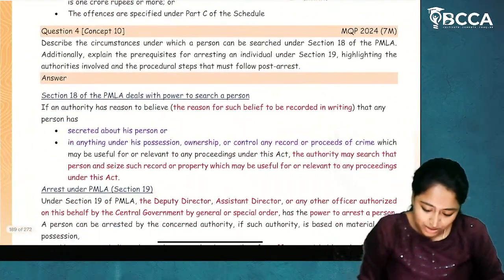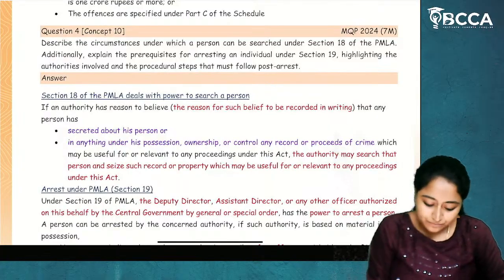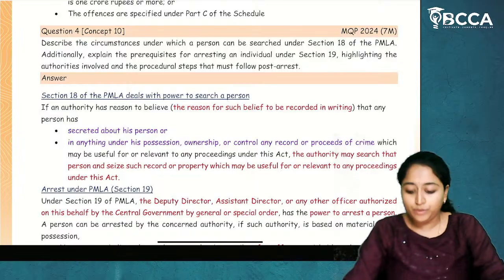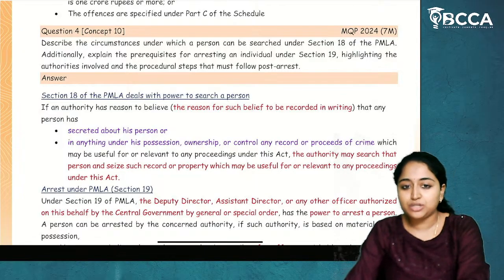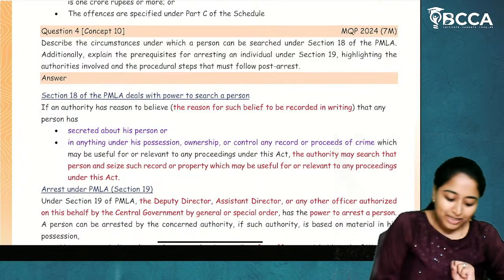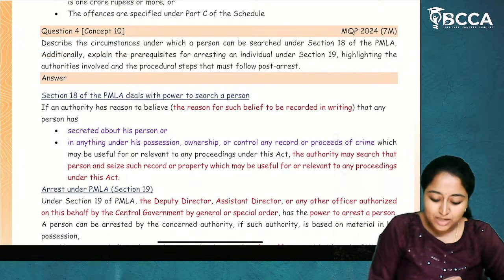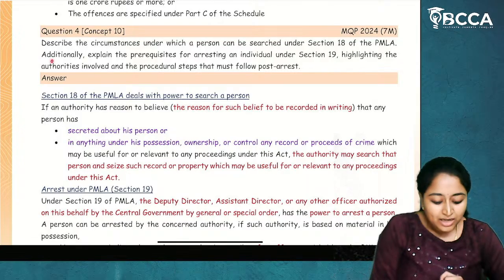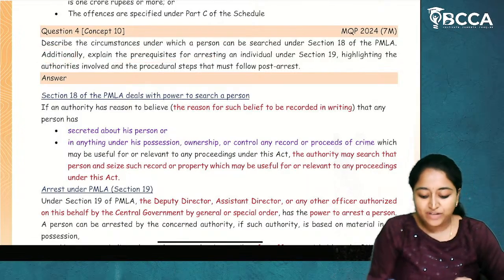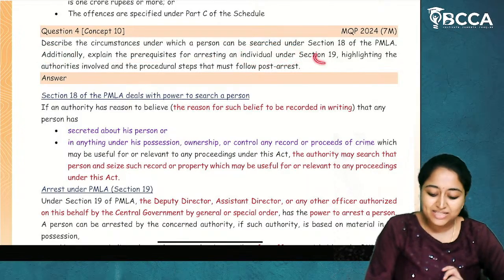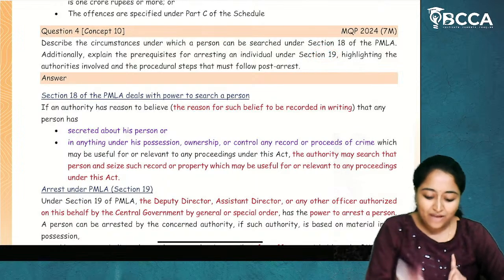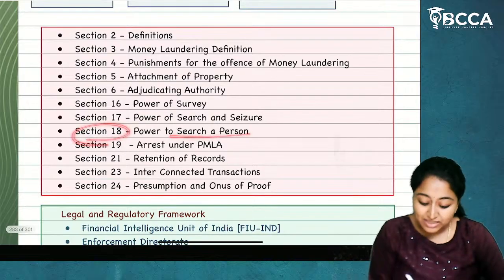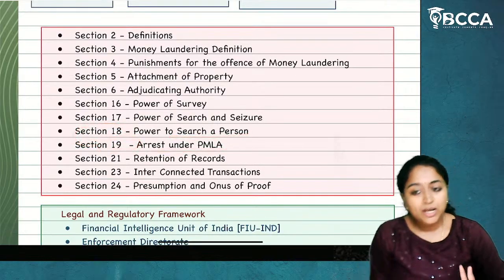So this is about money laundering cycle. Now, question number 4. MQP 2024 question, 7 marks question. Now, what is this question? Describe the circumstances under which a person can be searched under section 18 of PMLA. Additionally, explain the prerequisites for arresting an individual under section 19. So they have asked us about 2 sections. Section 18, search a person. Section 19, arrest under PMLA.